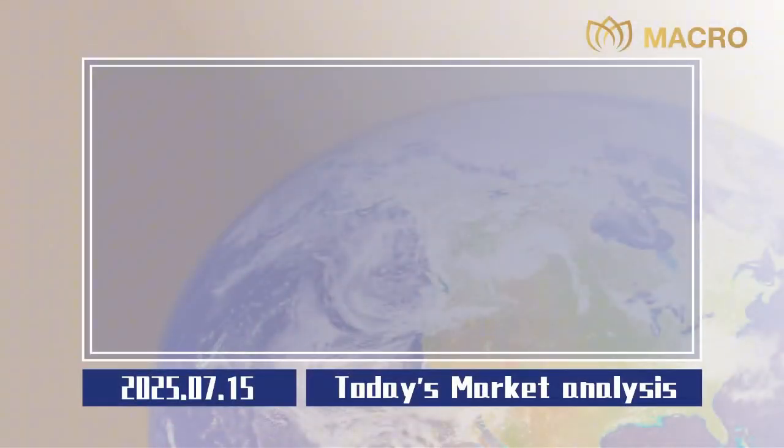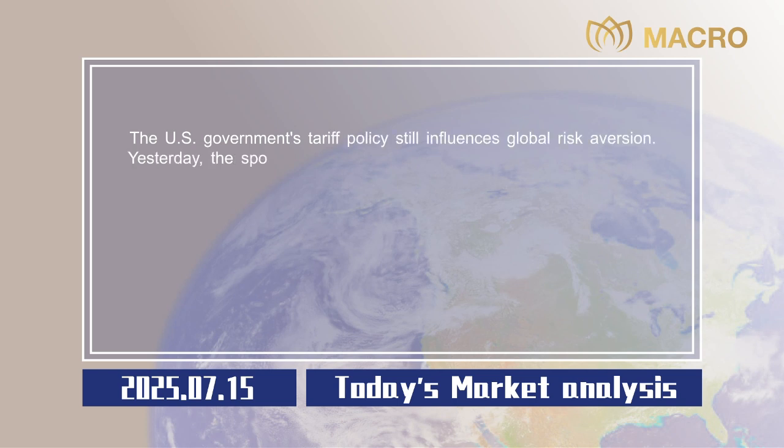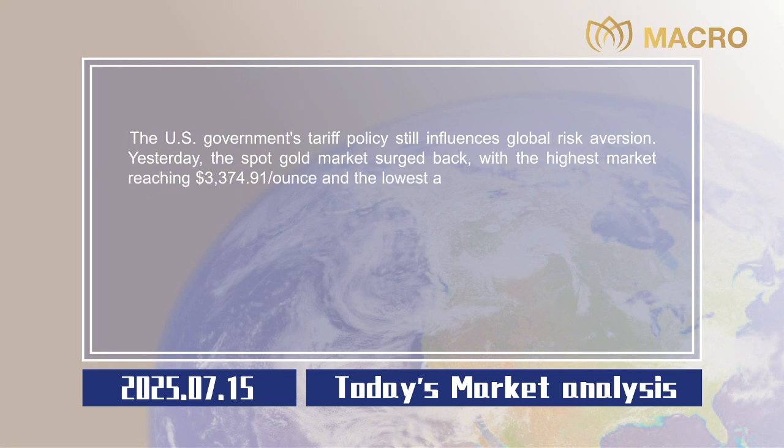Market analysis. The U.S. government's tariff policy still influences global risk aversion. Yesterday, the spot gold market surged back, with the highest reaching $3,374.91 per ounce and the lowest at $3,341.08 per ounce, and finally closed at $3,343.26 per ounce.